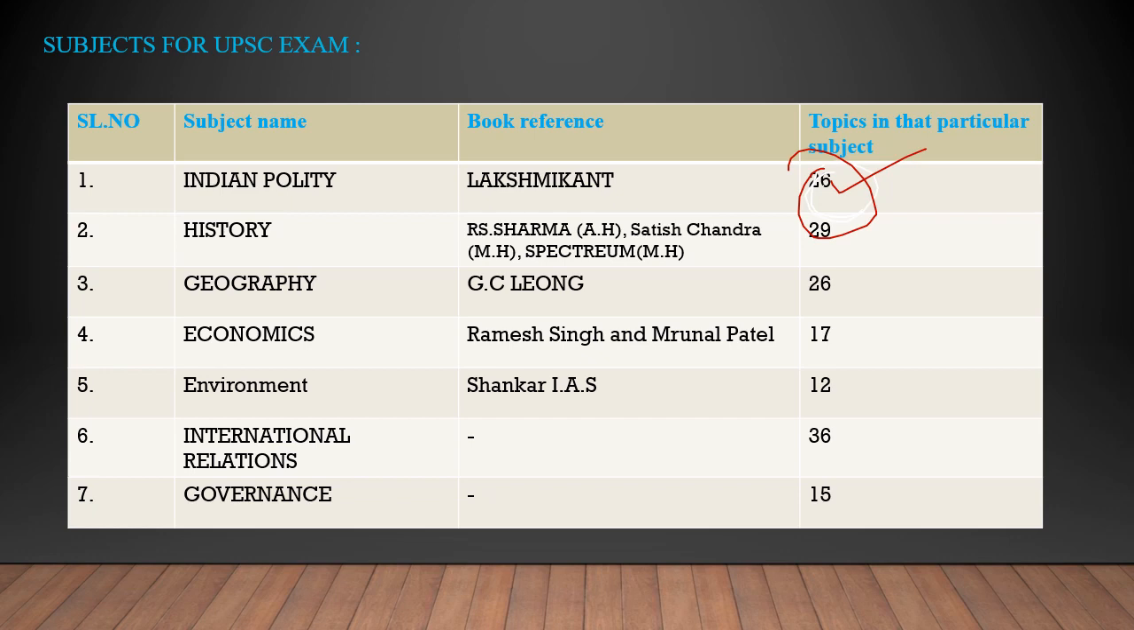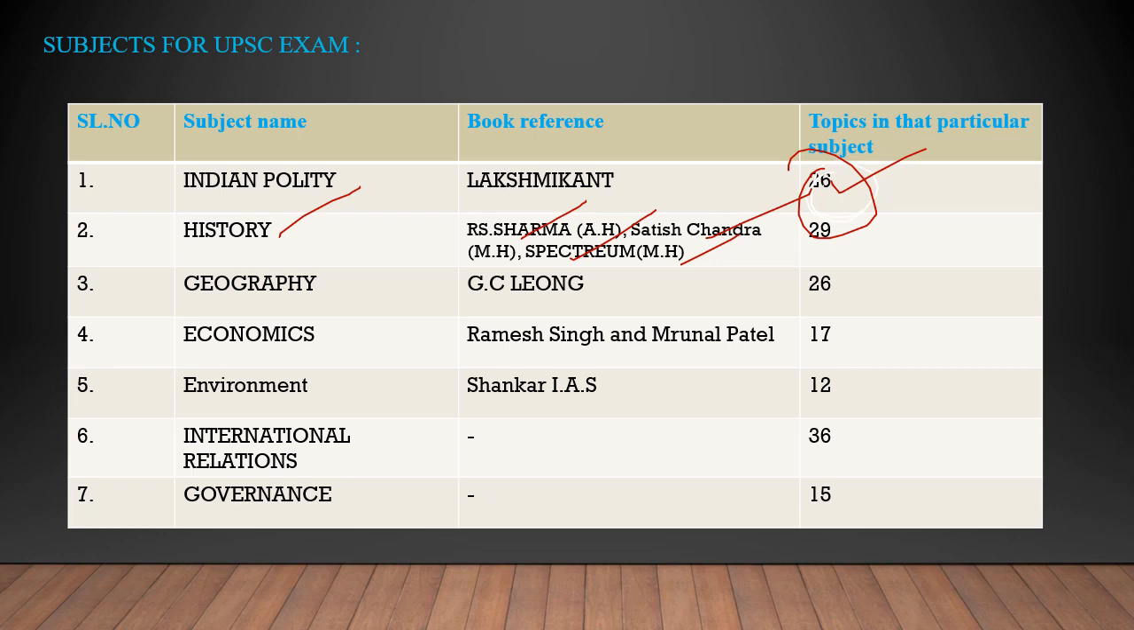The second subject is history. In history, there are three main aspects: ancient history, medieval history, and modern history. For ancient history, I studied R.S. Sharma, Satish Chandra for medieval history, and Spectrum for modern history. These are the standard books. If you want, you can study them, or you can choose another standard book, whichever you want.